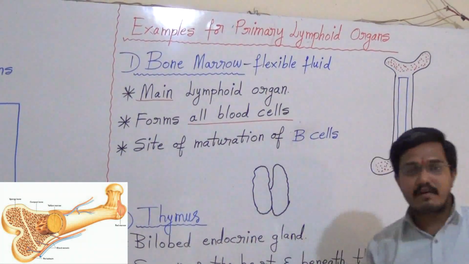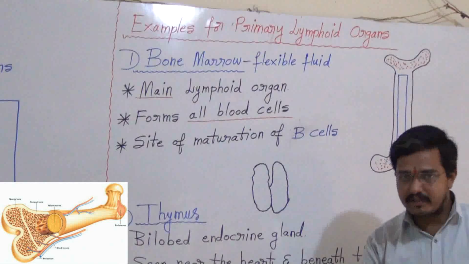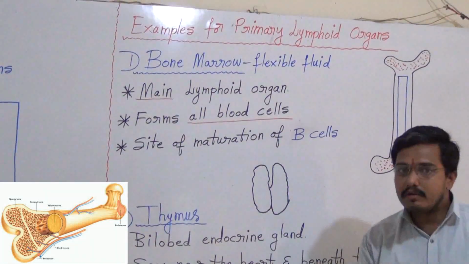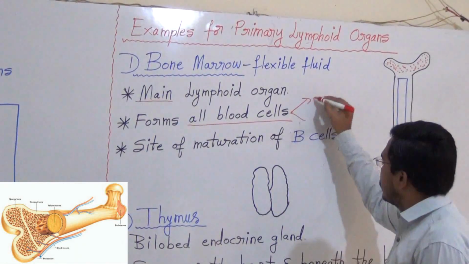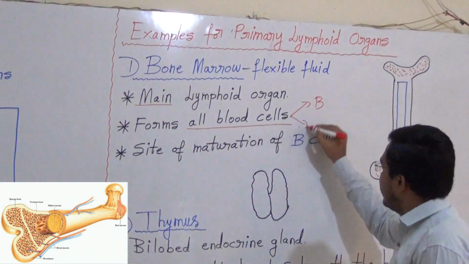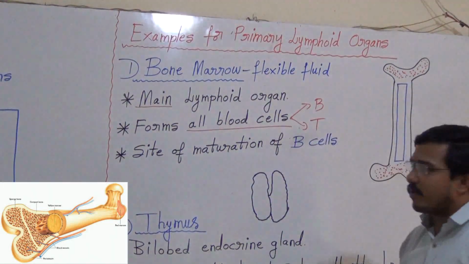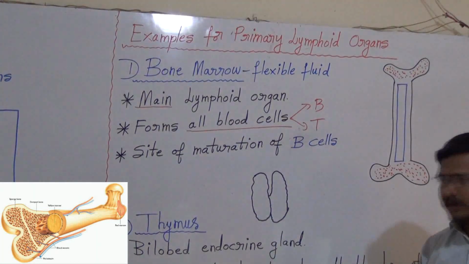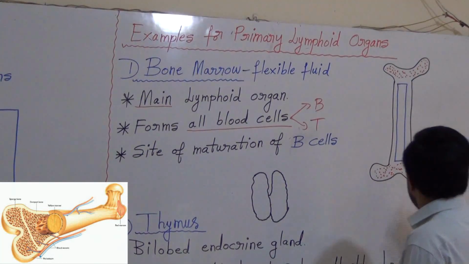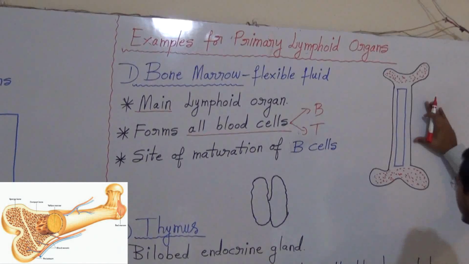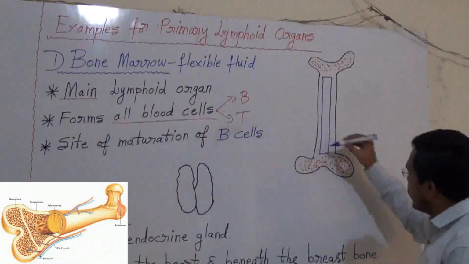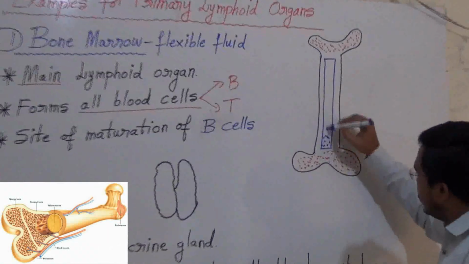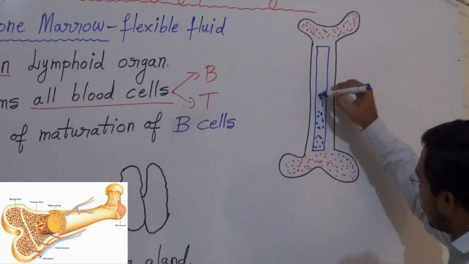All the blood cells are formed in the bone marrow. What are the blood cells? We have studied all those blood cells. Even the major ones, that is the B cells and T cells, are also formed from bone marrow. Now you see here, suppose you think that it is the bone, and inside here you can see the fluid is there. This fluid is called bone marrow.